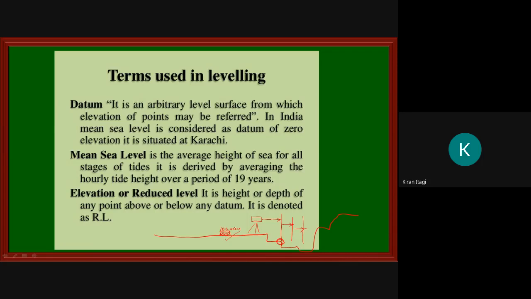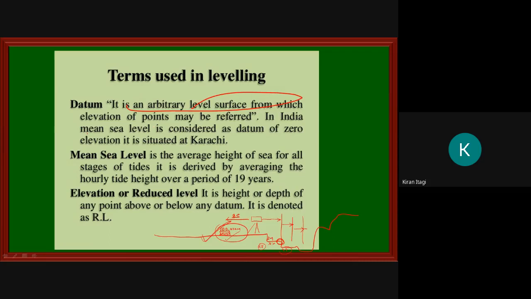Suppose first I will take a backside reading with respect to this datum or benchmark or a temporary mark, we will see further. And this is 2 meter depth. So what is this level now? That is 100 minus 2, that is 98. Again, this is 1 meter down, this will be 97. So what we are taking is with respect to this datum line or benchmark. So it is an arbitrary level surface from which elevation of a point may be referred.